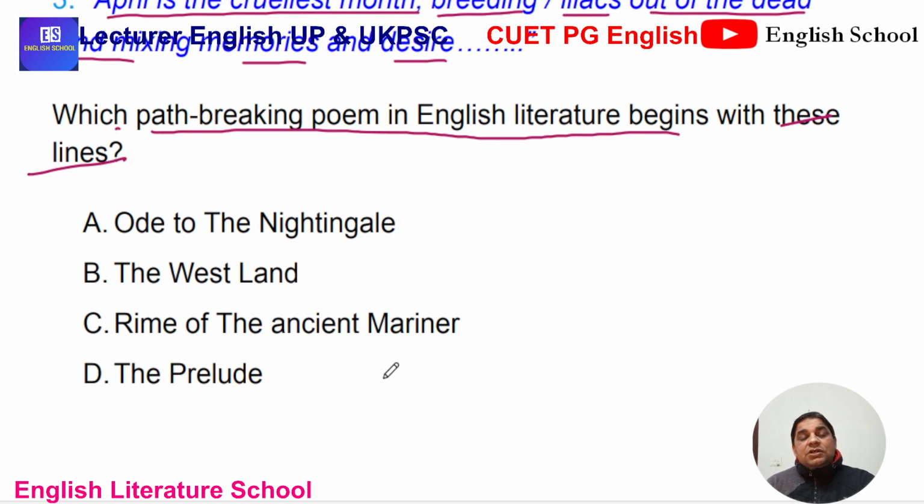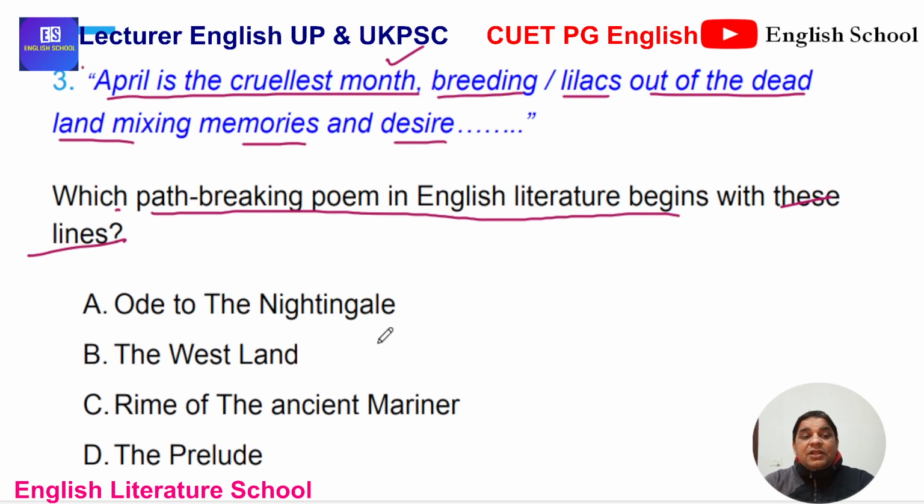So which poem has this opening line, April is the cruelest month? Breeding lilacs out of the dead land, mixing memory and desire. That is why April is called the cruelest month.